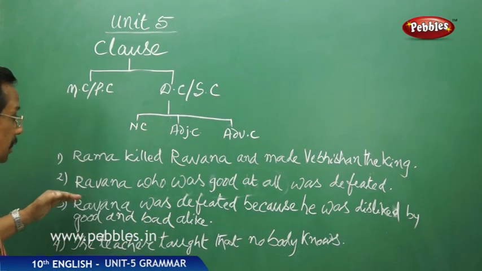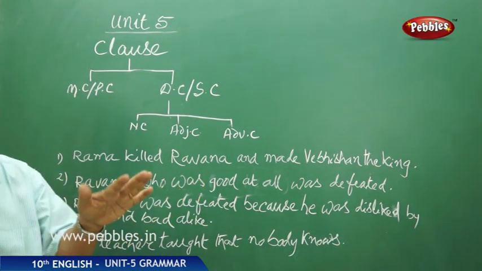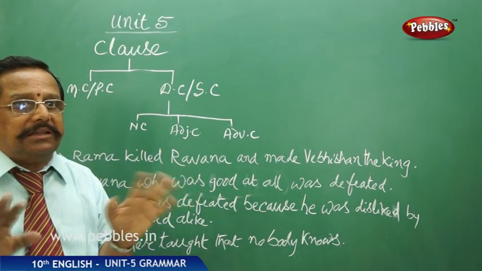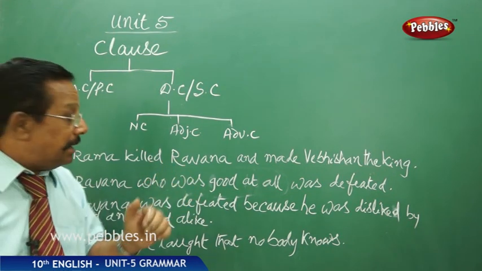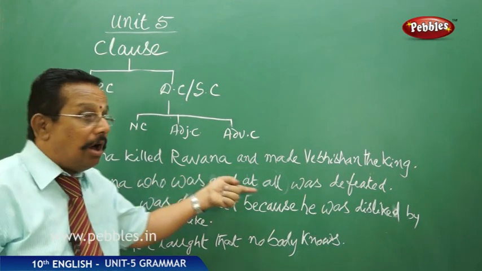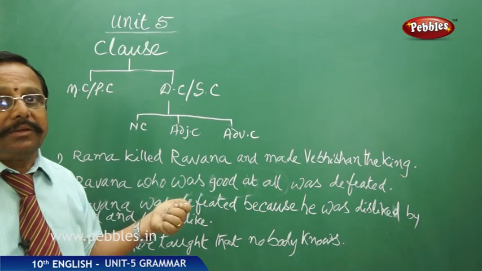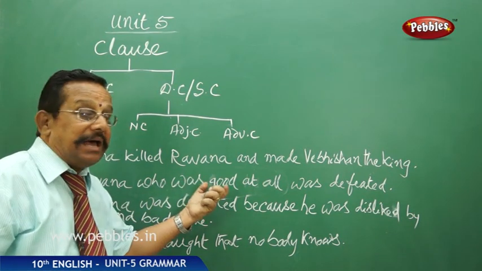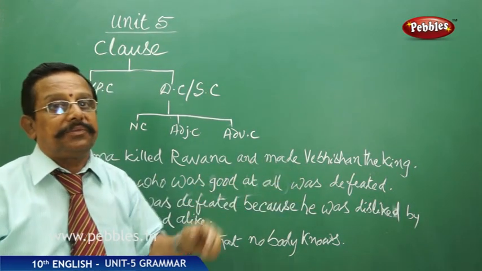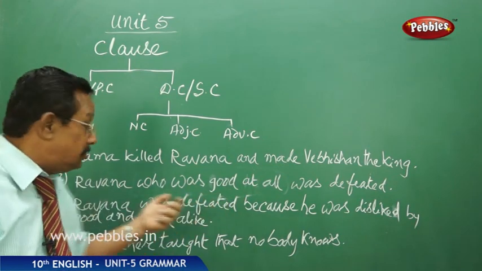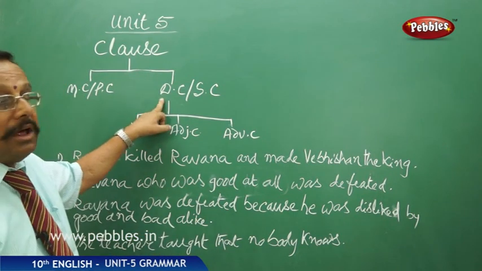What is the support? Ravana was defeated. "Ravana was defeated" is an independent sentence. It doesn't require any other thing. We know it: Ravana was defeated by Rama. Is it not? But here, "who was good at all" describes this subject Ravana, and this cannot stand without the help of "Ravana was defeated." So it is dependent on this clause. So it is called a dependent clause.